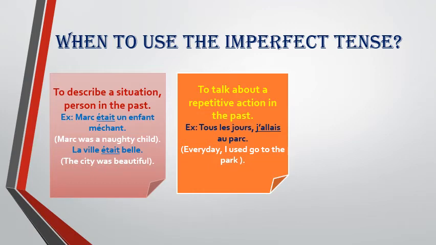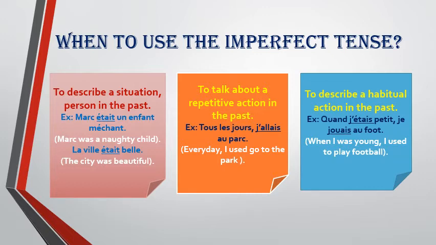Then next is to talk about a repetitive action in the past. For example, tous les jours j'allais au parc means every day I used to go to the park. So through this sentence, we are describing an action which is repetitive, that every day the same action used to take place.